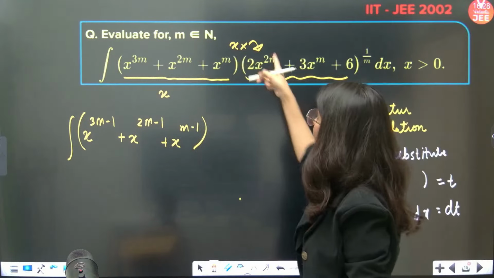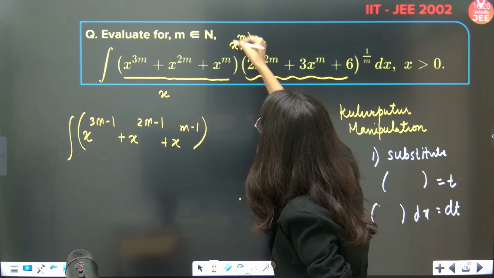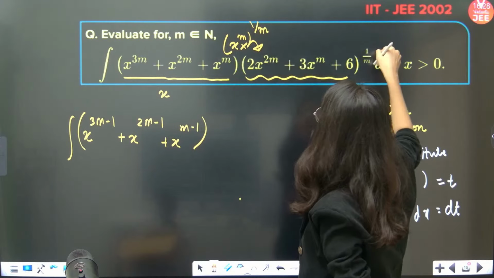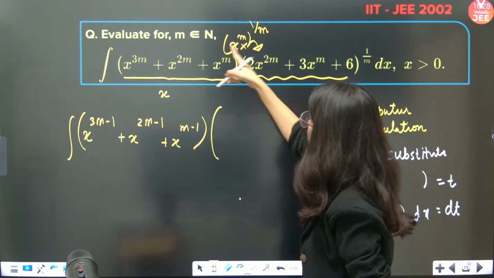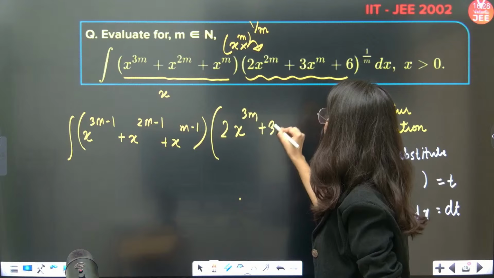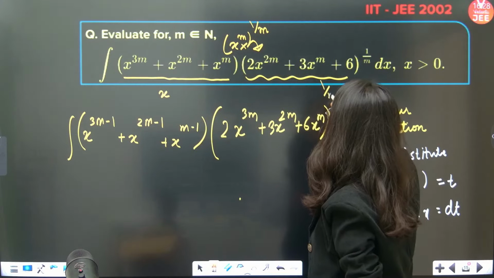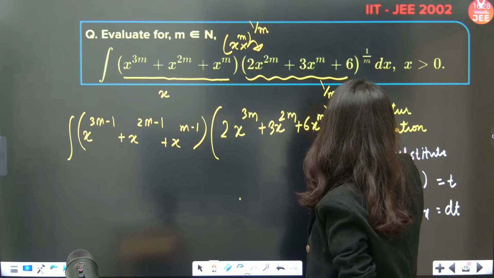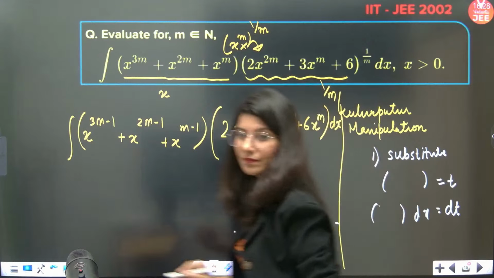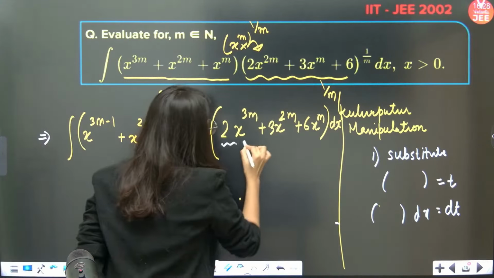Now multiply x. Now understand there is 1 by m power. So can I do one thing? x power m into 1 by m I can do. So now this is also 1 by m, this is also 1 by m. So if I multiply x power m inside, this is 2x power 3m plus 3x power 2m plus 6x power m, power 1 by m, dx. Perfect.